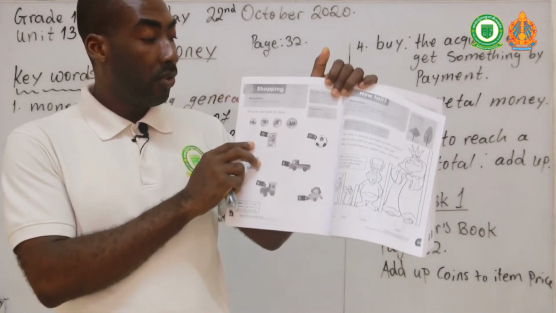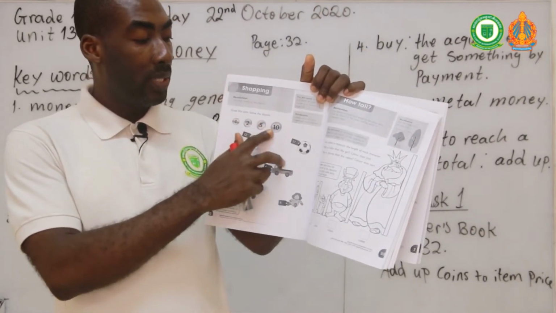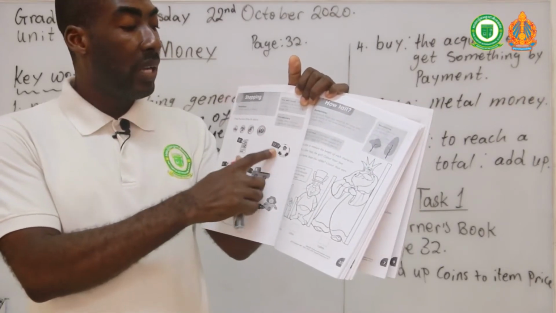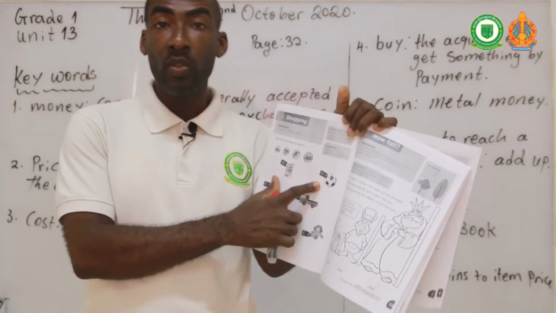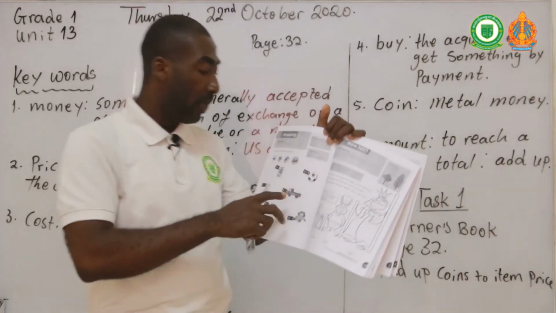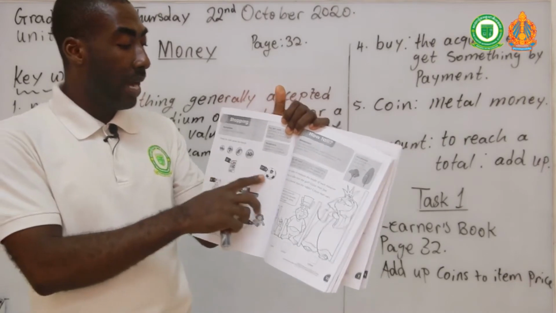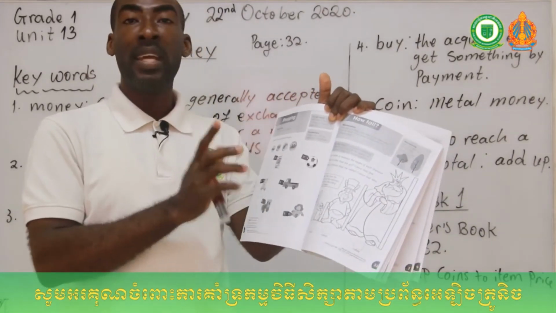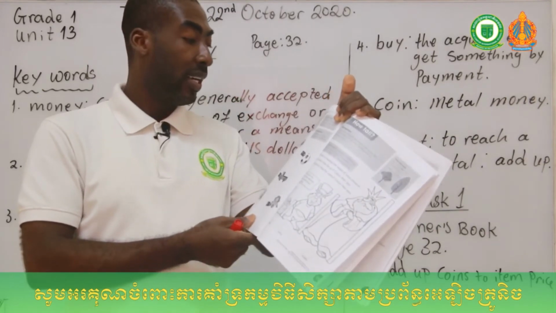So what you need to do is add up this money to be equal to the amounts that you are seeing here. So now you understand amounts, okay? That means you need to add them up to get what you want. So you do that and then you send it to me over here.